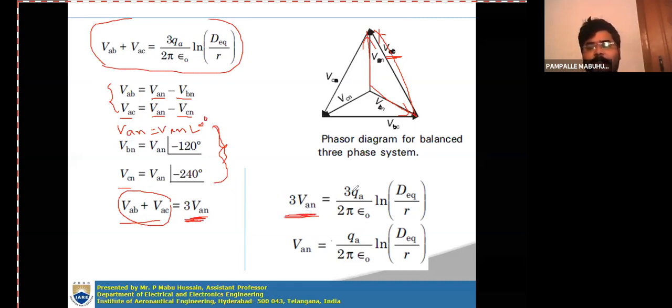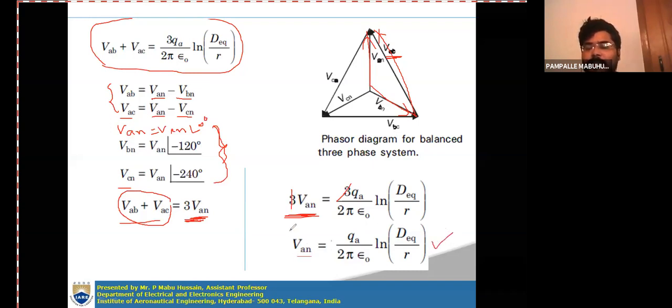So 3 VAN is equal to 3 QA by 2 pi epsilon naught ln D equivalent by R. Here the 3 will get cancelled. Then the final expression of voltage: the voltage between conductor A and neutral, that means the phase voltage, is VAN equal to QA by 2 pi epsilon naught ln D equivalent by R.